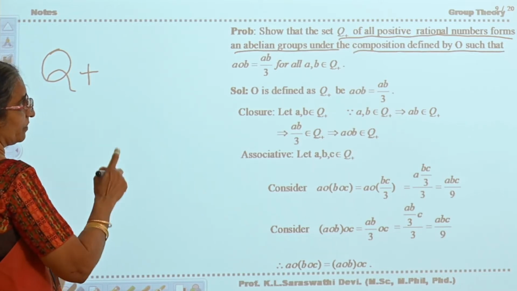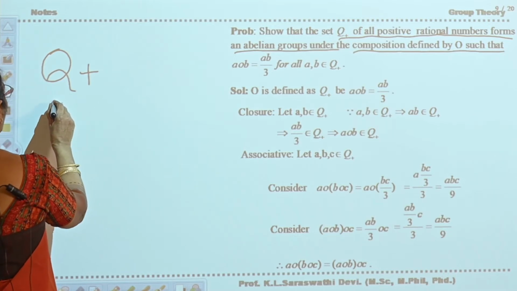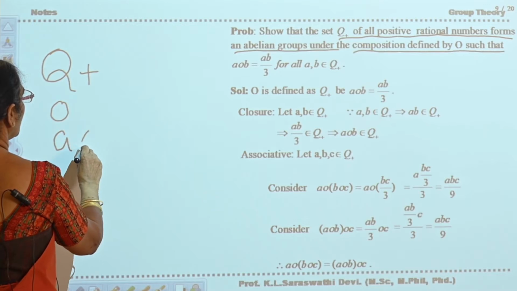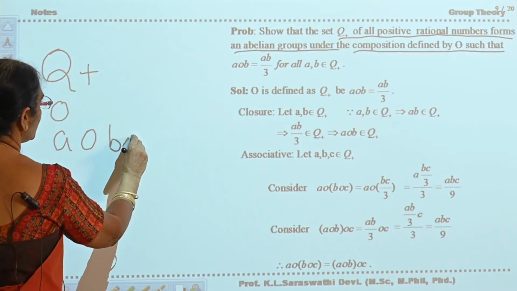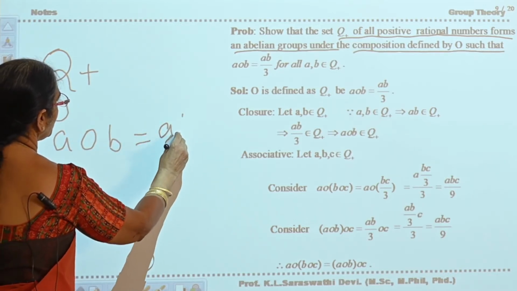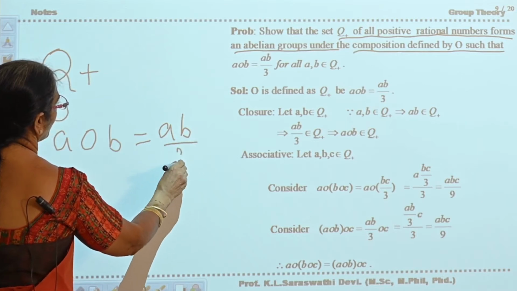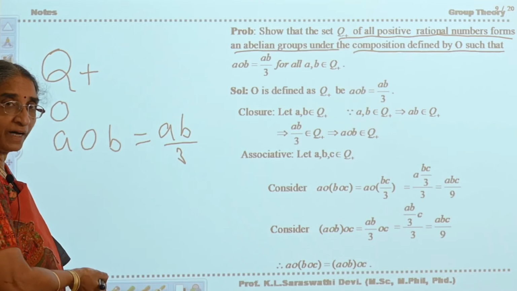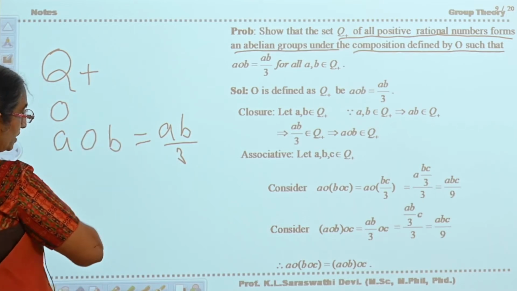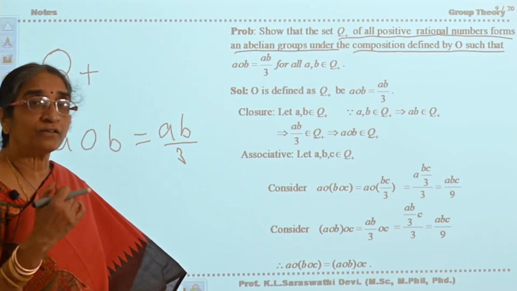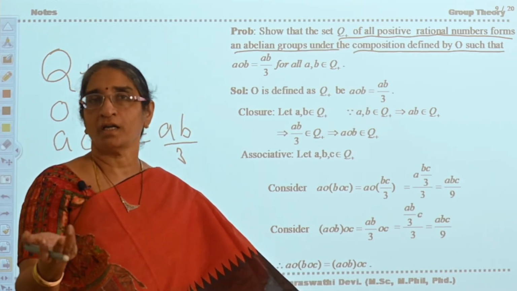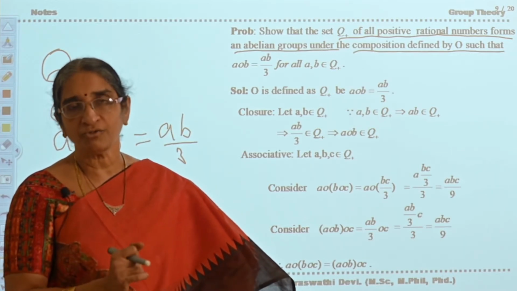Okay. Next, what is the operator? The operator is the circle. See here, the operator circle is defined as AB by 3. That is multiplication, A into B, and division by 3. So this circle is defined in terms of two fundamental operators, namely multiplication and division.